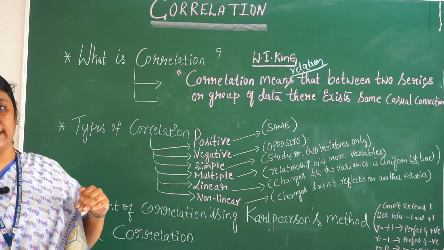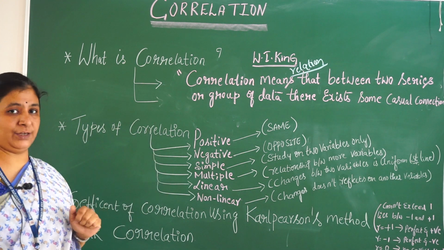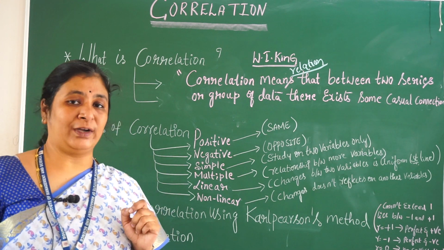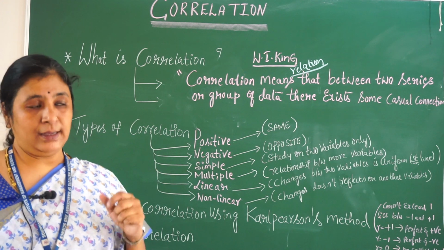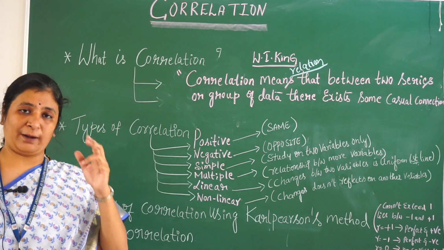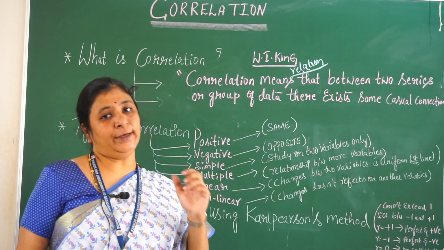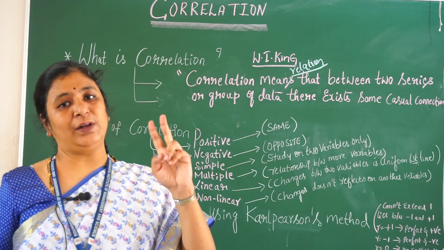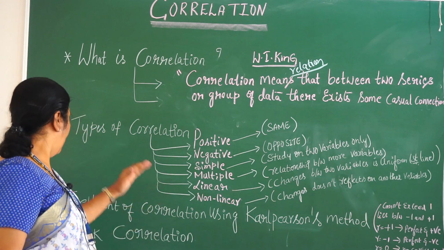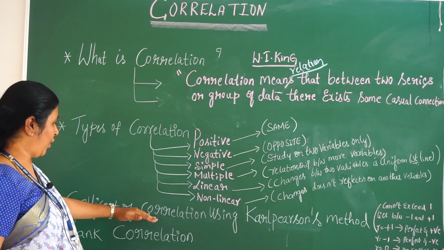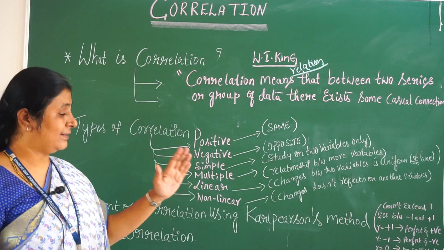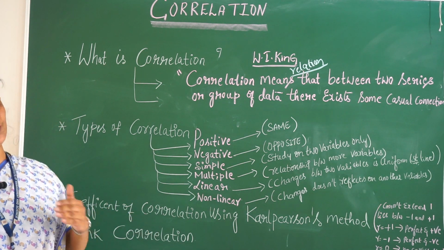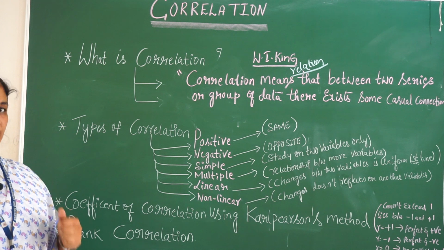So, today we are going to understand correlation, the types of correlation, and also how we solve for the coefficient of correlation between two variables. In this session I am talking only about two variables, or bivariate variables, because it is confined to the second BCSM syllabus. We will also understand the coefficient of correlation using Karl Pearson's method, which we discussed in skewness also, and finally how to solve a problem and find the rank correlation.